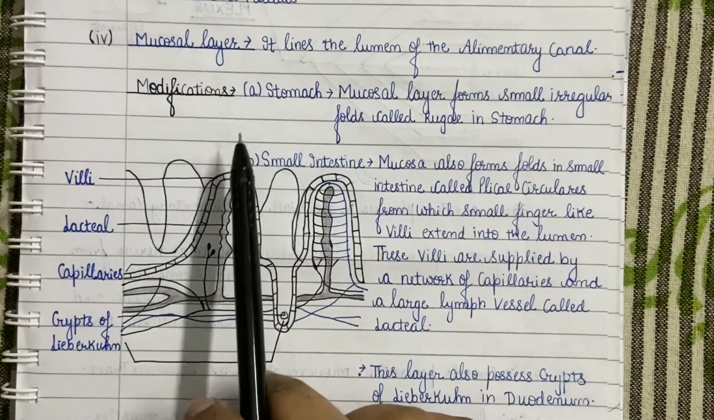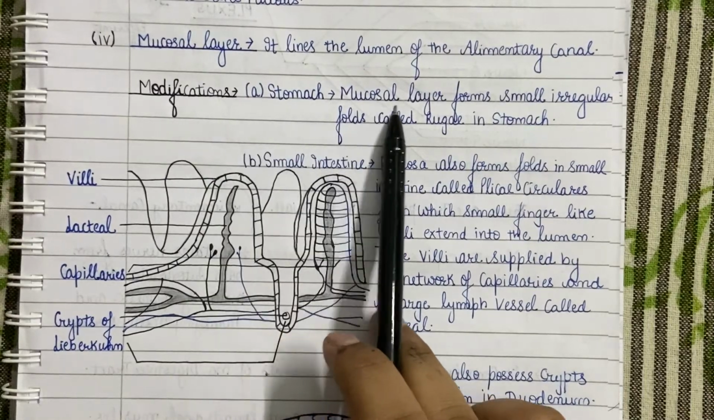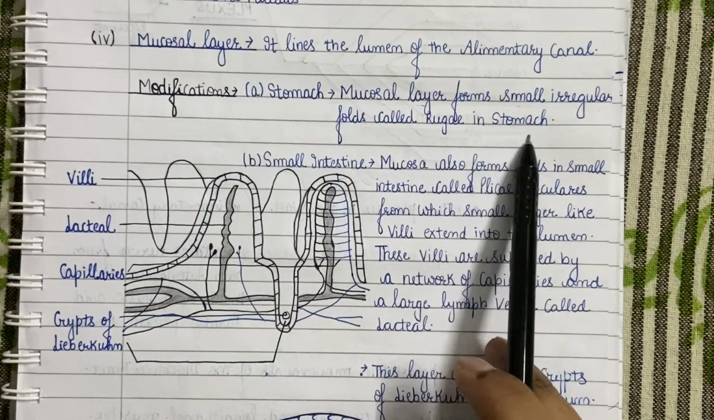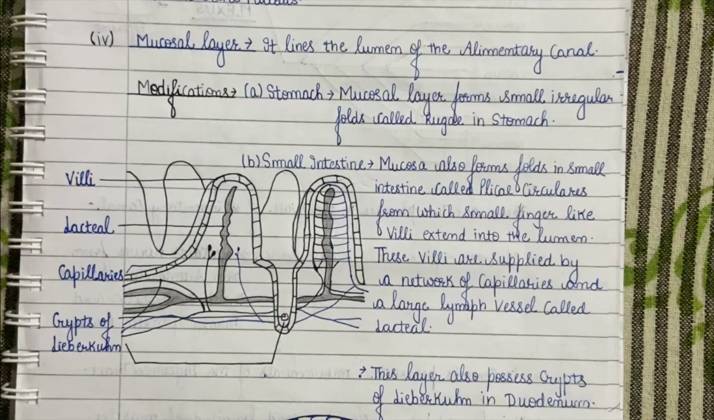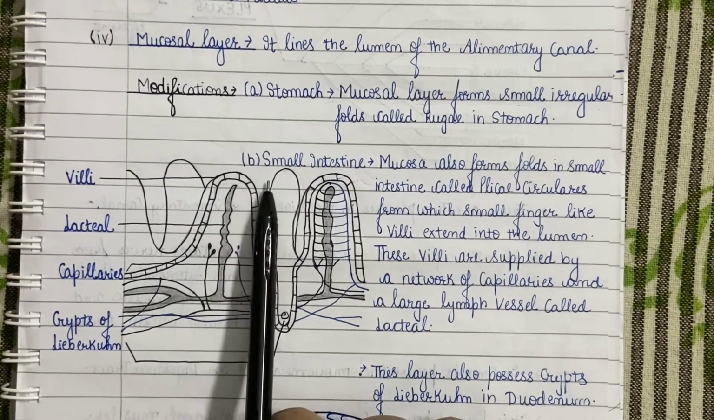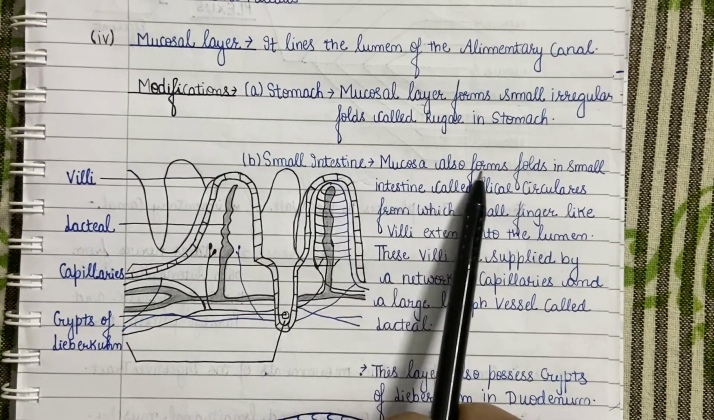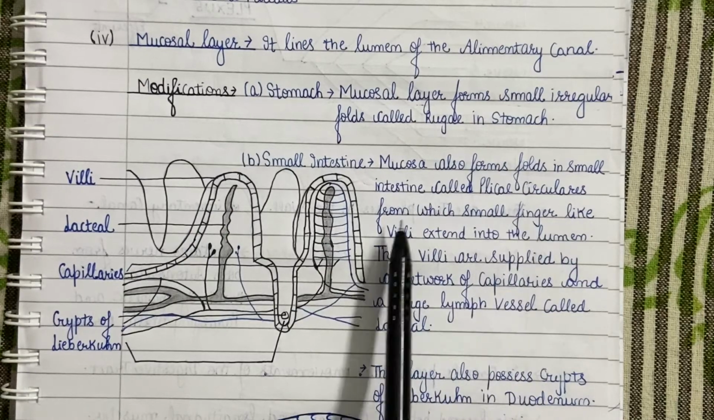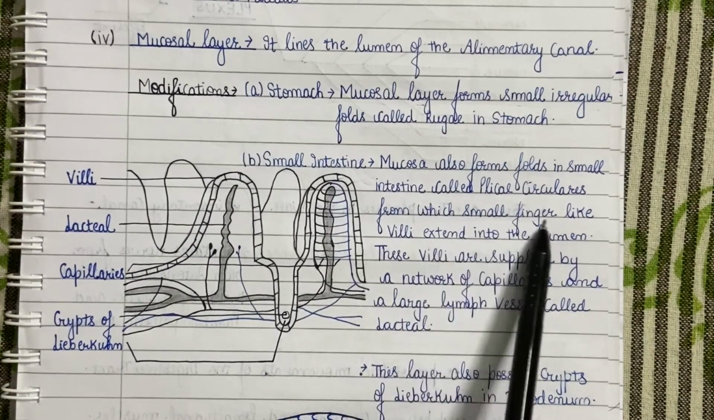This layer shows a large number of modifications throughout the digestive tract. It forms small irregular folds called rugae in the stomach. Rugae both allow the stomach to stretch in order to accommodate large meals and help to grip and move food during digestion. Mucosa also forms folds in the small intestine called plicae circulares, from which small finger-like foldings extend into the lumen of the alimentary canal called villi.